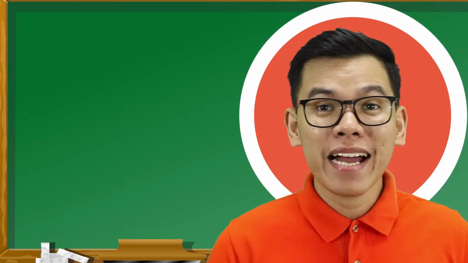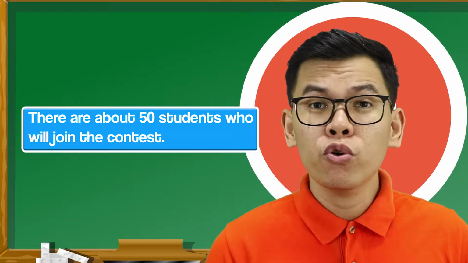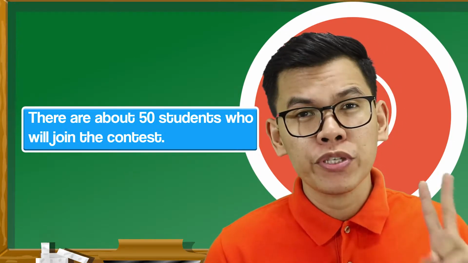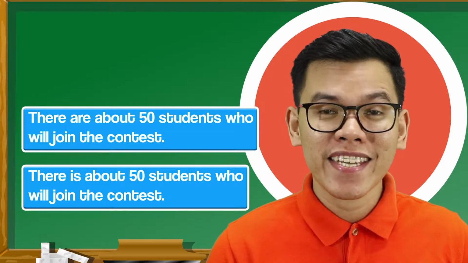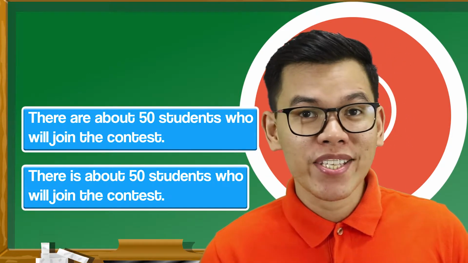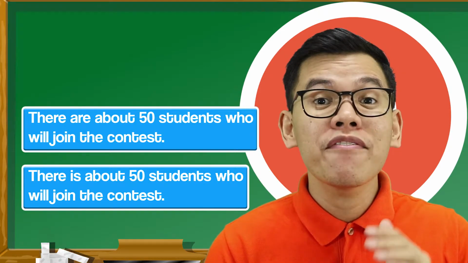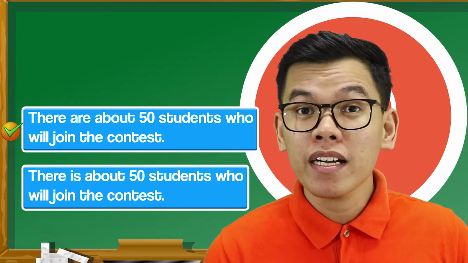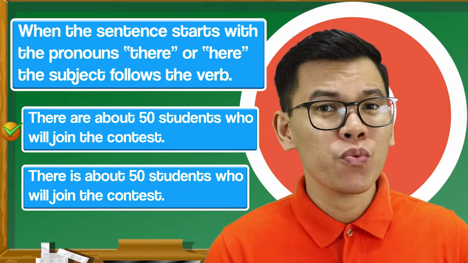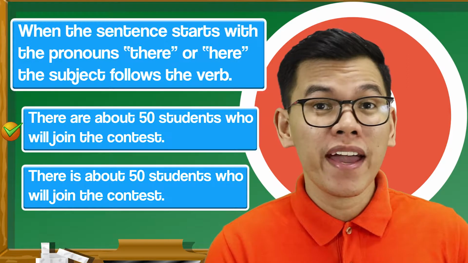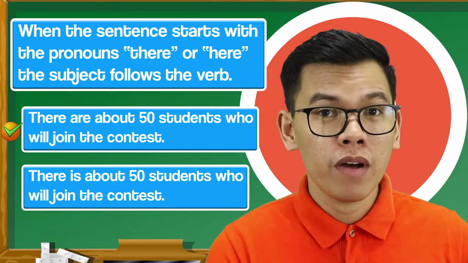Let's look at these examples. Number 1, there are about 50 students who will join the contest. Number 2, there is about 50 students who will join the contest. Which one do you think is the correct sentence? That's right. It is the first sentence because according to the rule, when the sentence starts with the word there or here, the subject follows the verb.